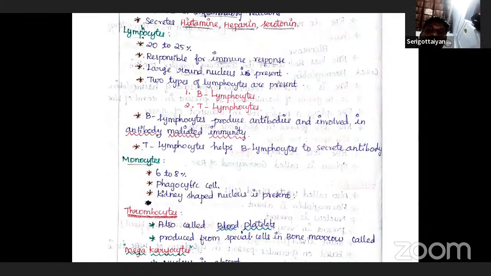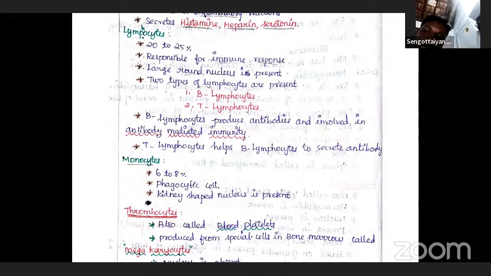The next one is platelets. The platelets are called thrombocytes. It is an important one, kindly note it. The thrombocytes are fragments produced from the megakaryocytes. Megakaryocytes are special cells in the bone marrow. So platelets are thrombocytes, cell fragments produced from the megakaryocytes.